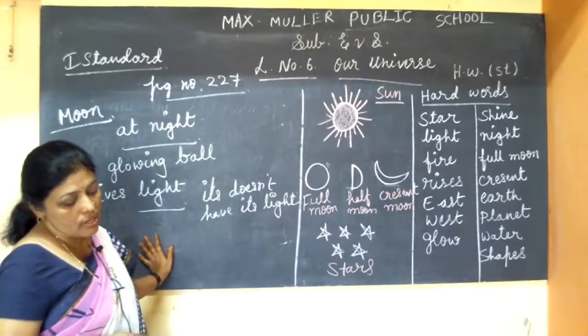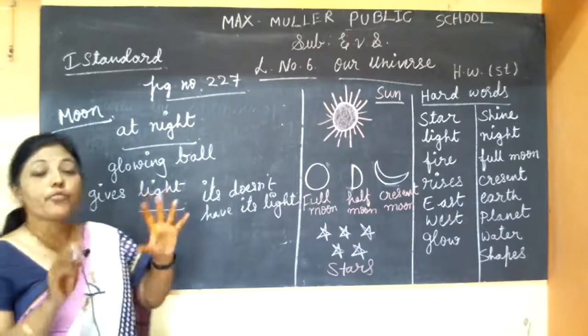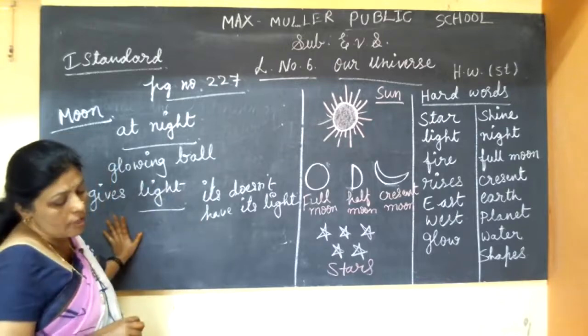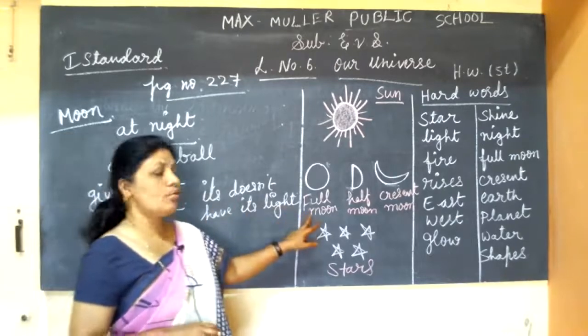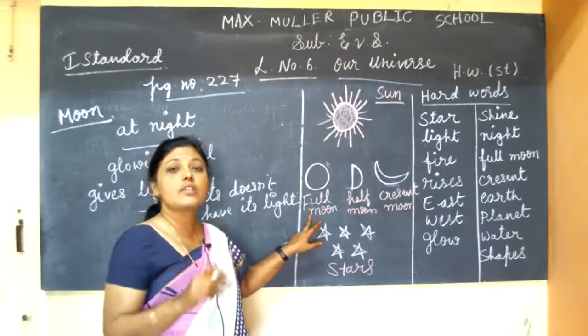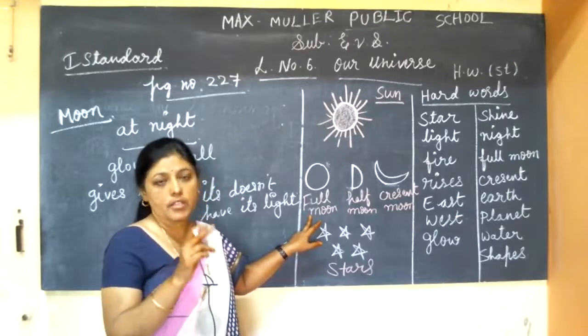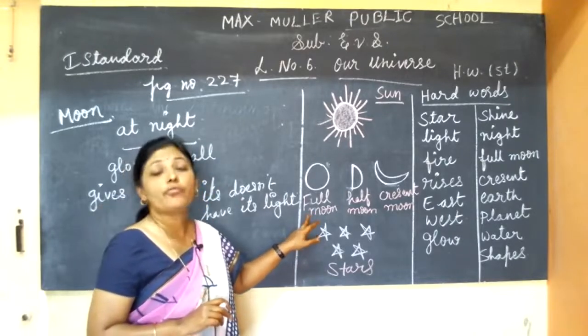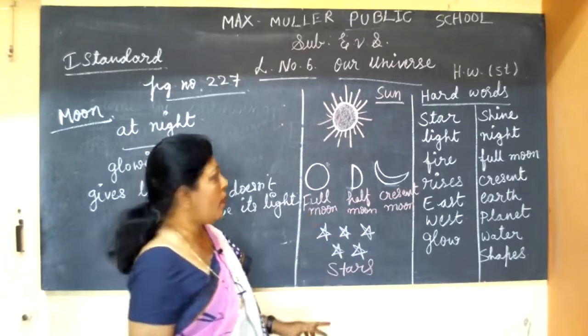Okay, when we see the moon at night full round, full like a ball, we call it a full moon. When we see the moon as a full ball, that we call a full moon day.